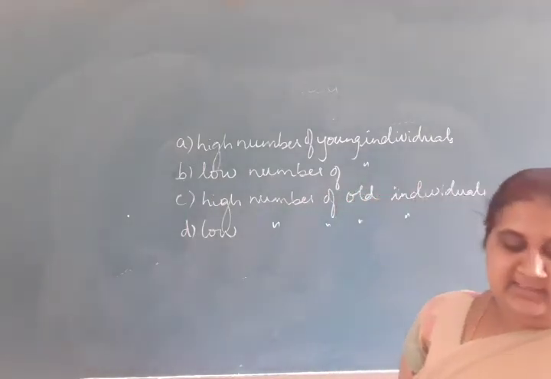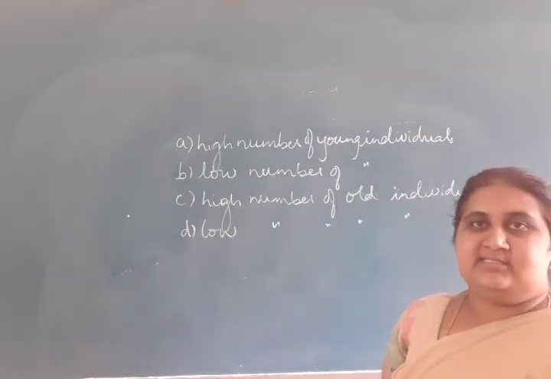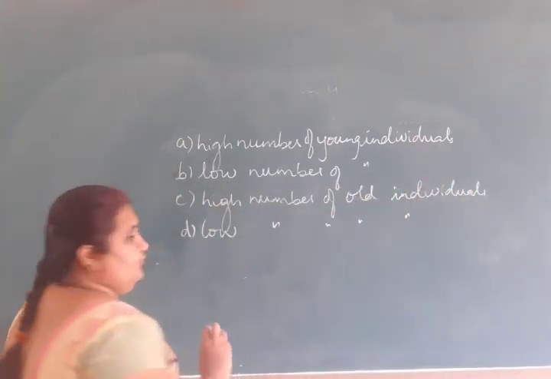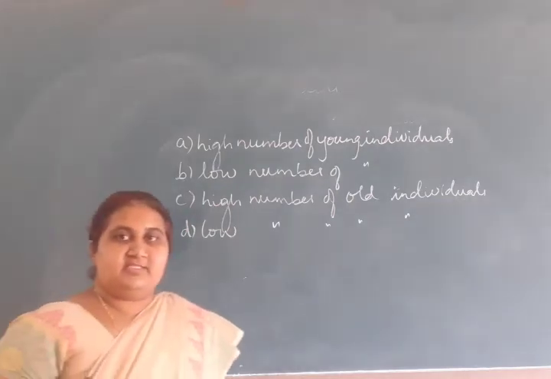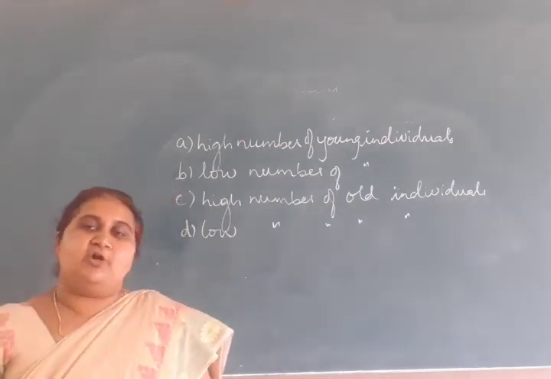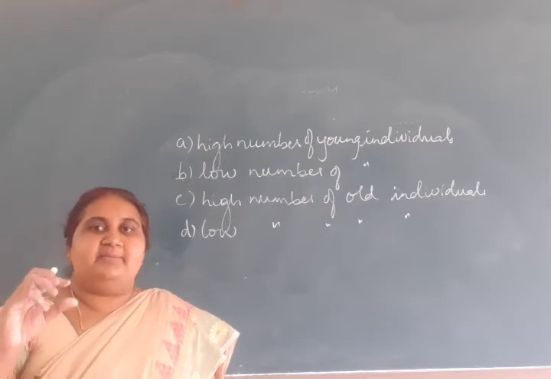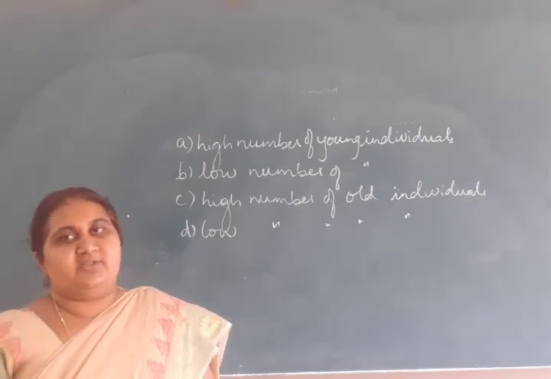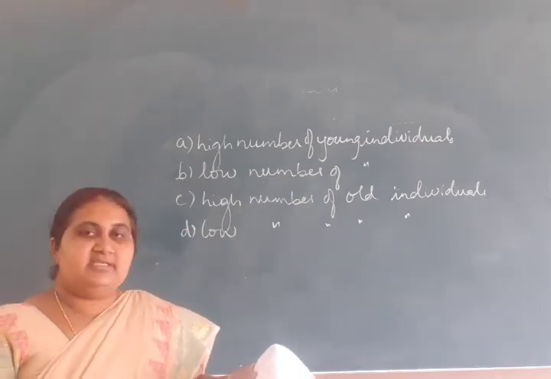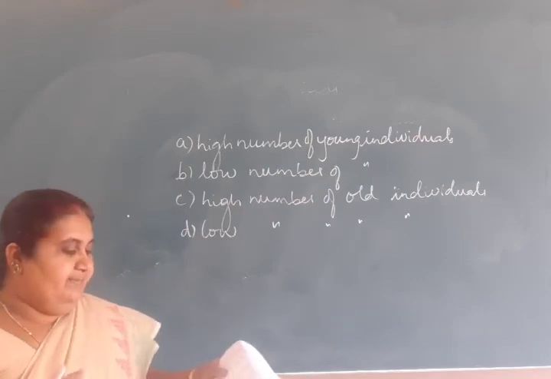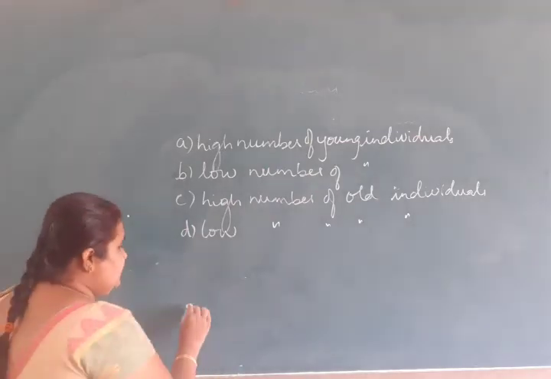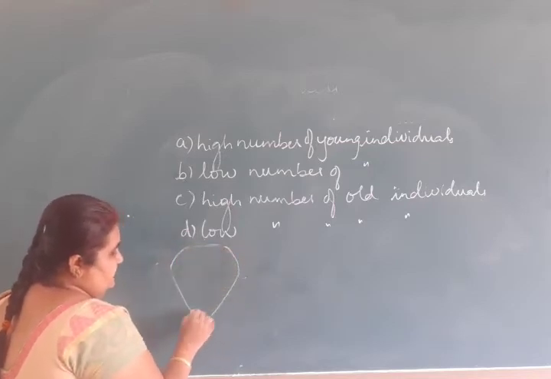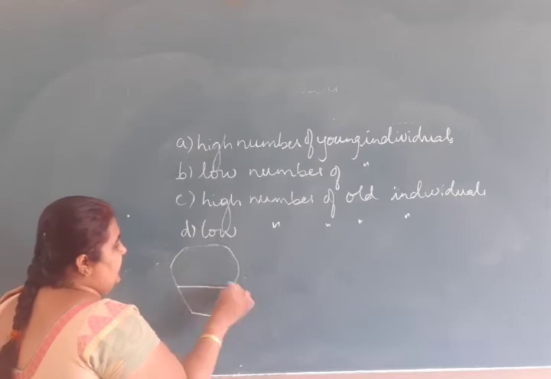An age pyramid with a narrow base. You know that an age pyramid is a graphical representation of different age groups with pre-reproductive ones in the base, reproductive ones in the middle, and post-reproductive ones on the top. Here in the question, the base is narrow, like this.